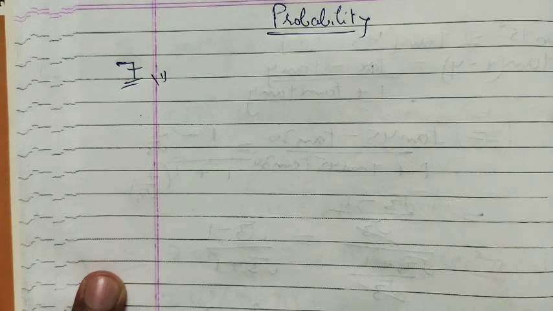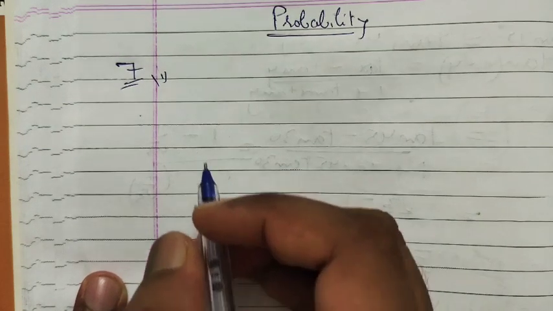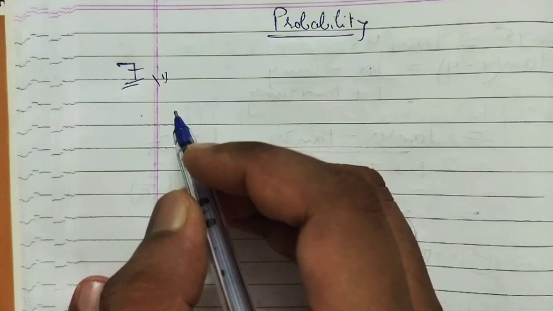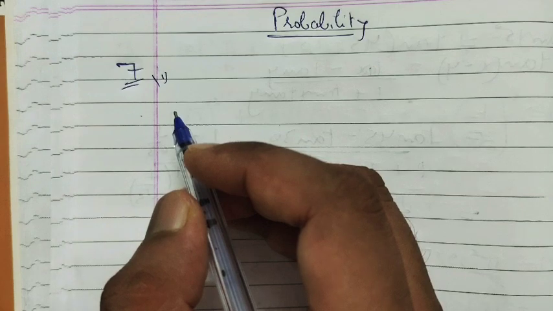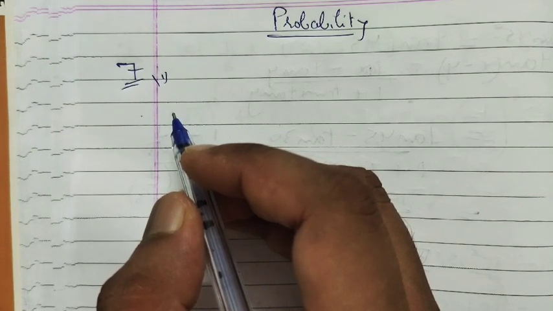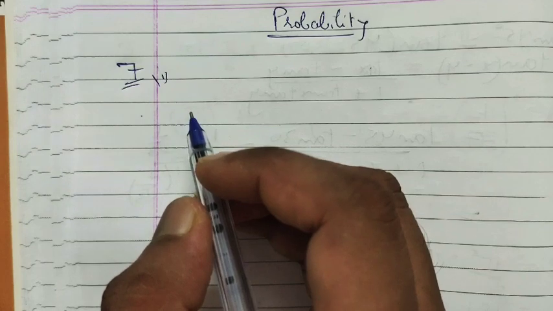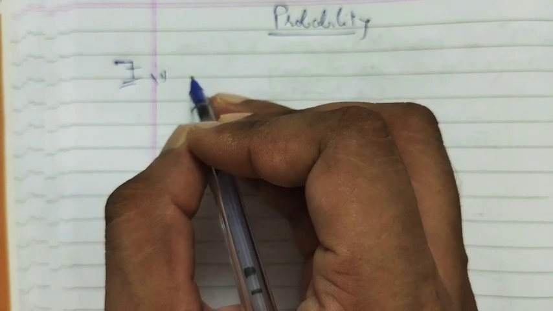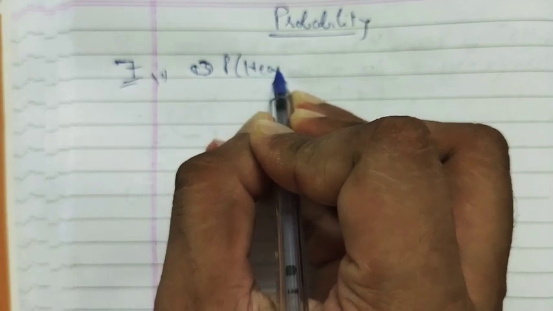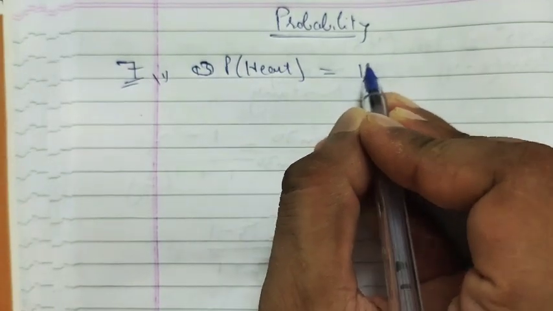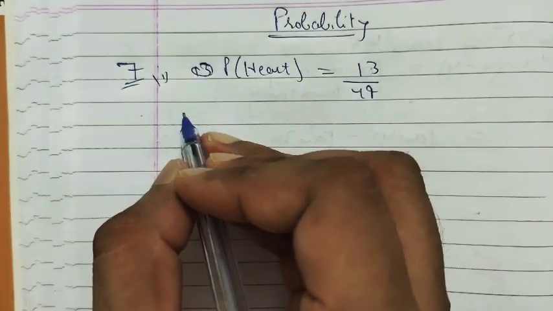So the king, queen and jack of clubs are removed. That means 3 cards are removed from a deck of 52 playing cards. So out of 52 playing cards we have removed 3 cards, so 49 cards are there. A heart means 13 cards. Probability of a heart: total cards are 49 now, so 13 upon 49. This is our answer.